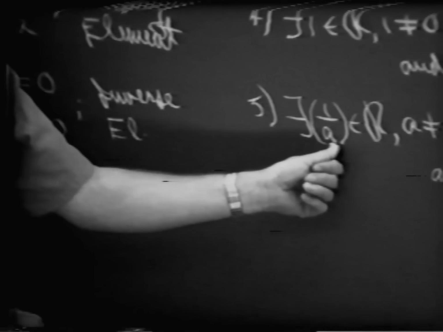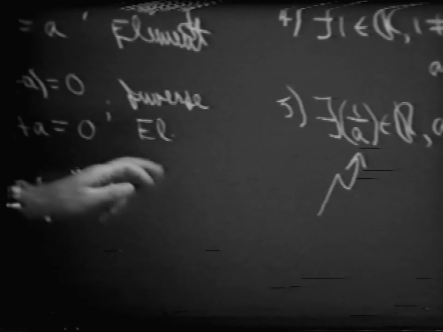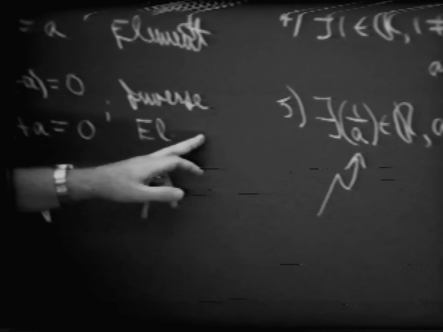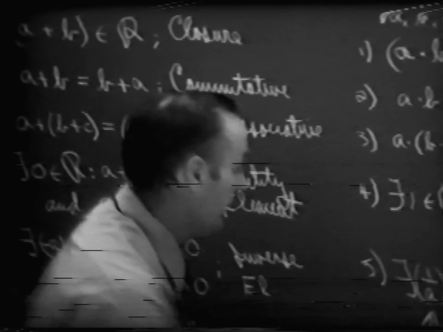There is another name that we give this. With respect to our duality here, it might be called the multiplicative inverse element. And there was another word that we used to describe this, called the reciprocal.